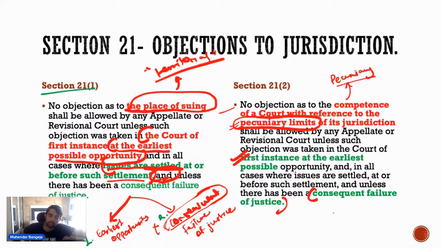That objection will only be allowed when it is raised at the earliest point of time and there is consequent failure of justice.